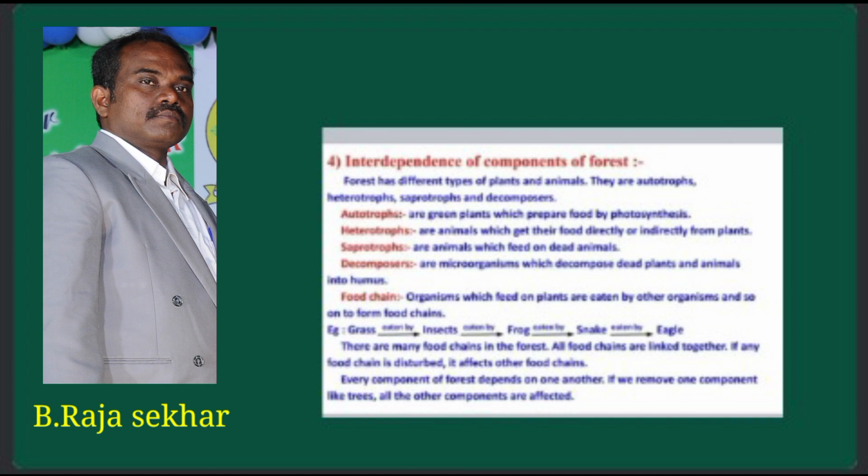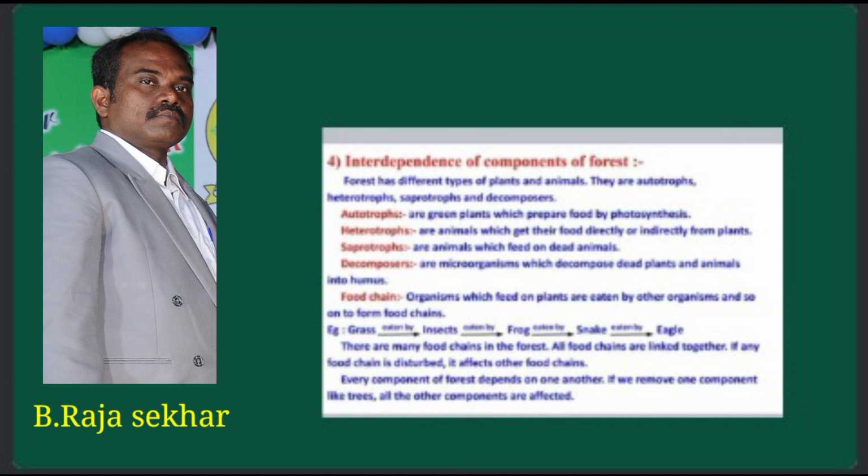But plants are producers, primary producers. Interdependence of plants and animals in a forest. The energy is transferred from one organism to another organism is called food chain. The energy is transferred from one trophic level to another trophic level.